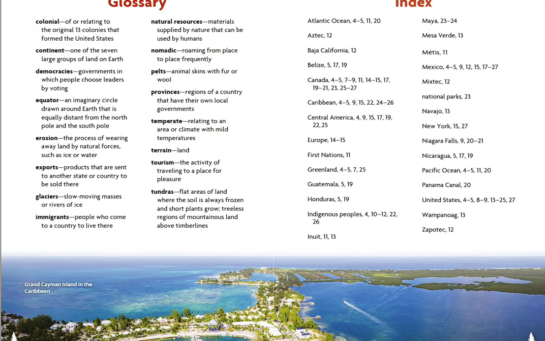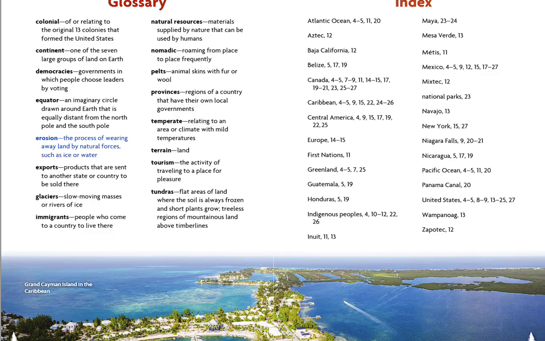Glossary. Colonial. Of or relating to the original 13 colonies that formed the United States. Continent. One of the 7 large groups of land on Earth. Democracies. Governments in which people choose leaders by voting. Equator. An imaginary circle drawn around Earth that is equally distant from the North Pole and the South Pole. Erosion.